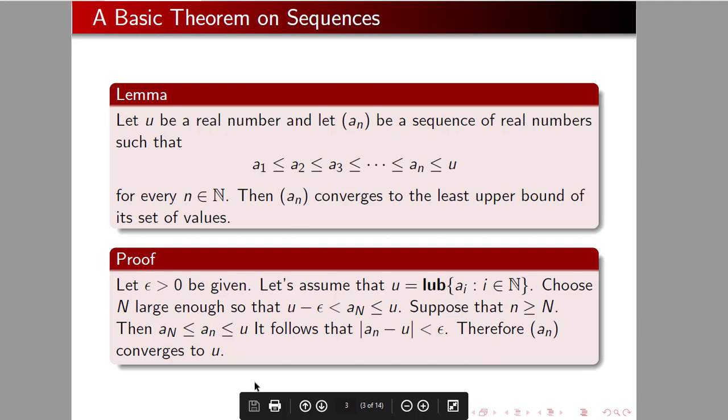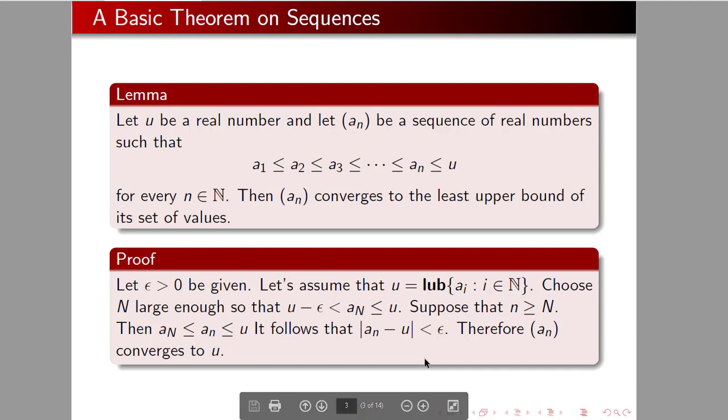That's what we stated in the theorem. It follows that this a_n must be closer to U than epsilon, because my a sub little n is up between my a sub capital N and my U. And so therefore a_n converges to U.